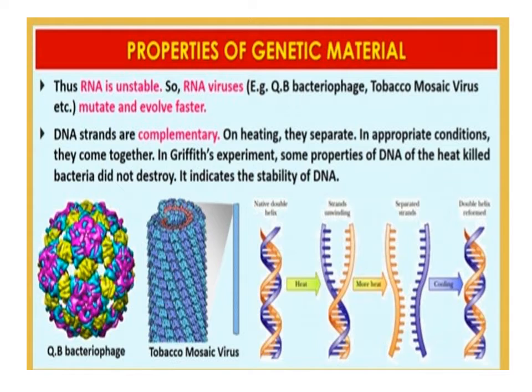Both DNA and RNA are able to mutate, but RNA, being unstable, mutates at a faster rate. For example, viruses with an RNA genome mutate and evolve faster. RNA is unstable or degradable because the 2' OH group present at every nucleotide in RNA is a reactive group. RNA is also known to be catalytic, hence reactive.